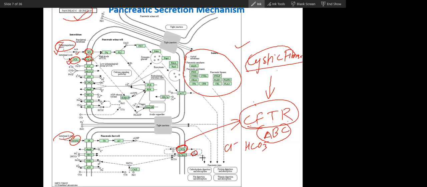If this is absent, less water will be released. Because of this chloride, water will be released in very high quantity. This secretion is because of this. So this is the function of this secretion. It will cause a release of water and bicarbonate, because you know this.